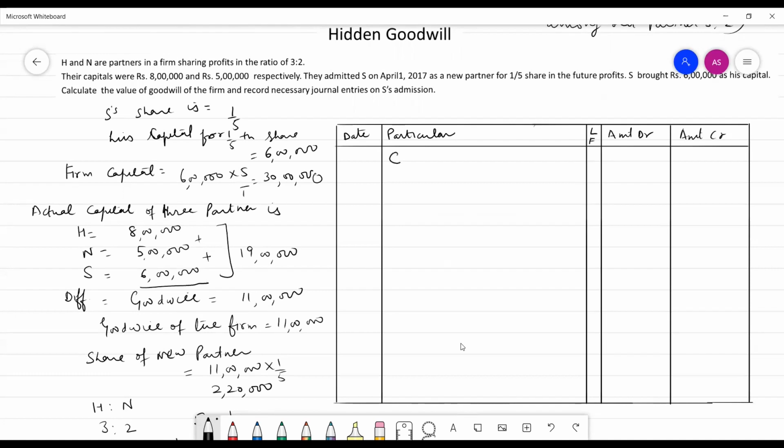The entry would be cash account debit to S's capital, being S brought new capital, that is 6 lakh, in the business.